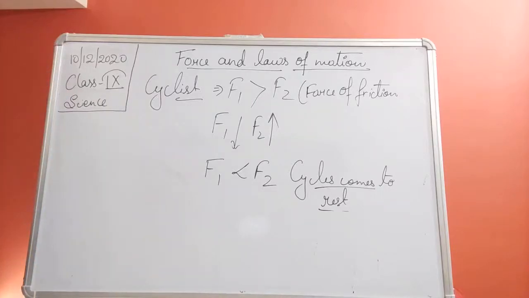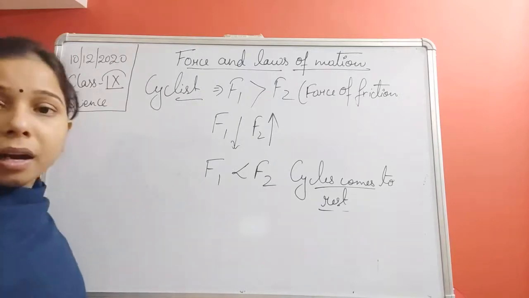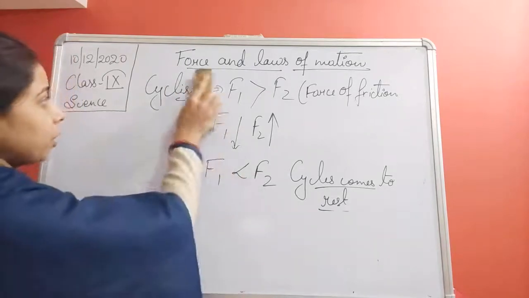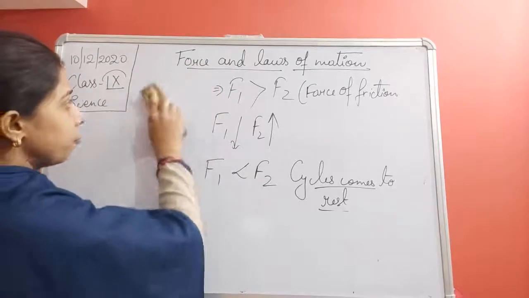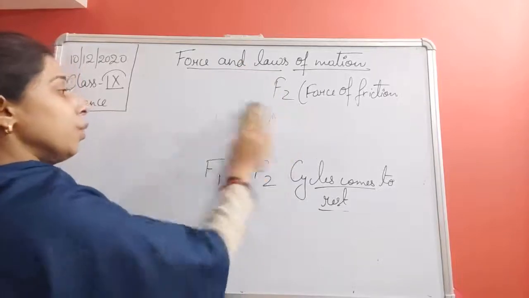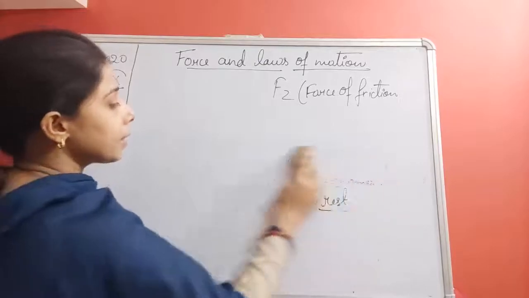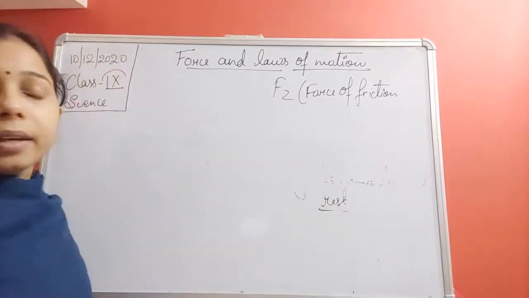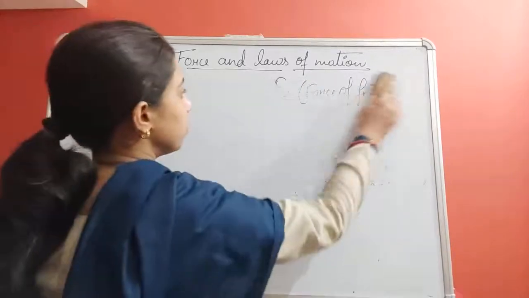Now let us move on. We have seen what the different types of motions are, what the different types of forces are, and what we understand by force. Now, we are saying students that the cyclist was paddling a cycle, and when he was,